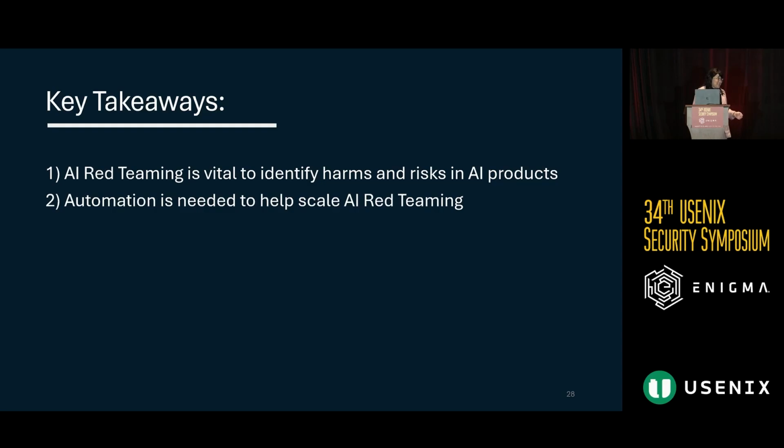And so the key takeaways I hope you take away from today are, first and foremost, that AI safety and security is extremely important, especially as we have increased AI. And AI red teaming is really the way to identify all of these different harms and risks within your products. And secondly, AI red teaming is very difficult as a manual process. So as a method to make this scalable and efficient, we really need to turn towards automation to help us out.